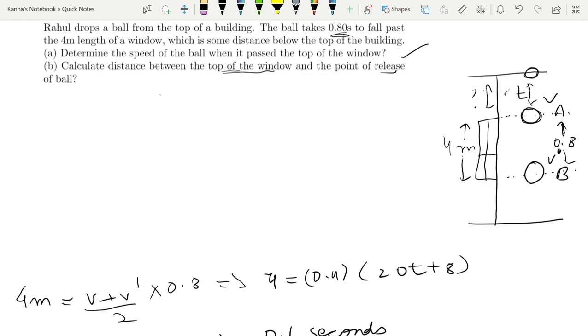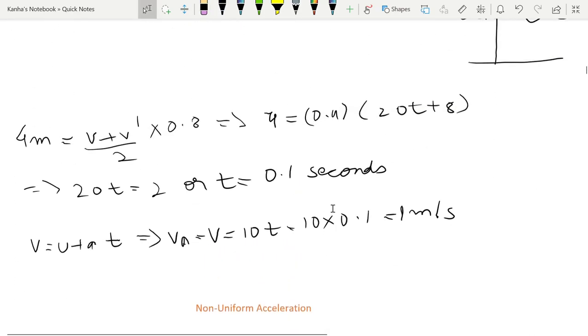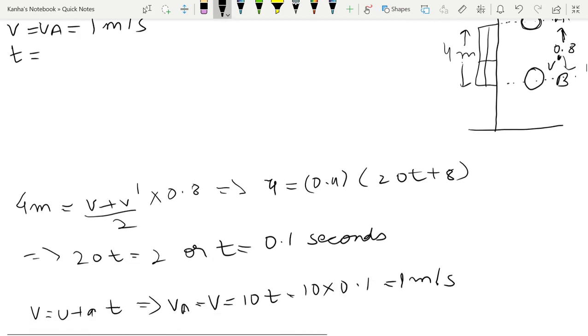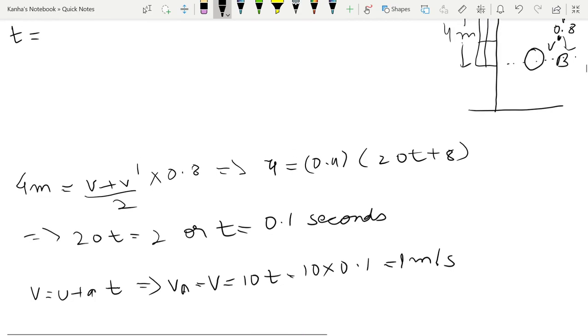What we have is, you have u is equal to 0. You got final velocity as v is equal to, did we calculate 1 meter per second? Okay, 1 meter per second. All right, and we found that t is equal to 0.1 second.